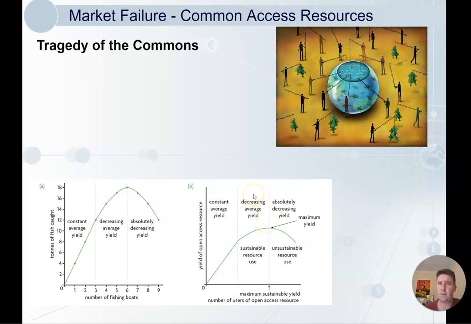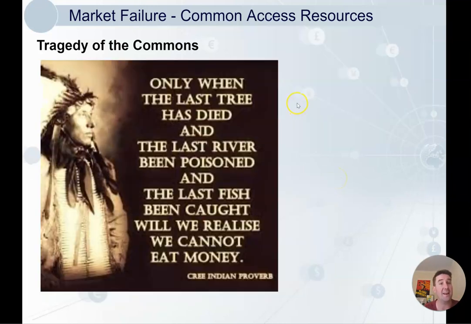So the problem is the ownership. People don't own it, so they're not as concerned about doing it sustainably, right? Because they only bear a tiny fraction of the cost if we overconsume the fish. So we'll show this on a diagram. We'll do that in a sec, I guess.